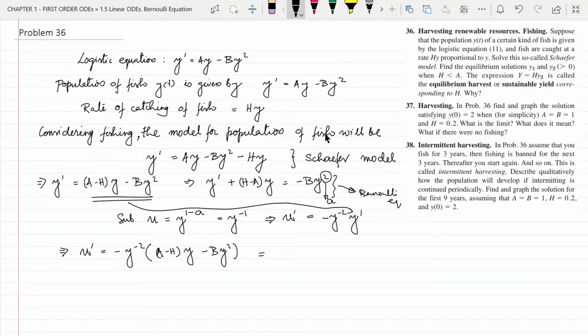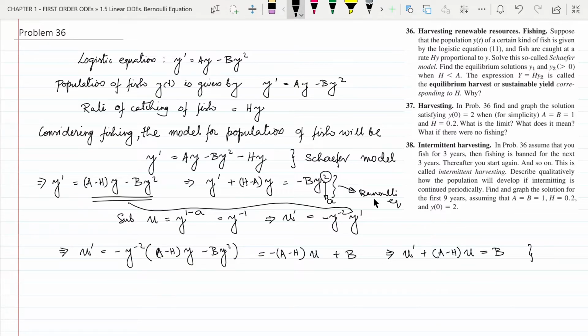This is equal to minus a minus h multiplied by y to the power minus 1 plus b, and y to the power minus 1 is u, so this is minus a minus h u plus b. Now we can rewrite this equation as u dash plus a minus h u equal to b.